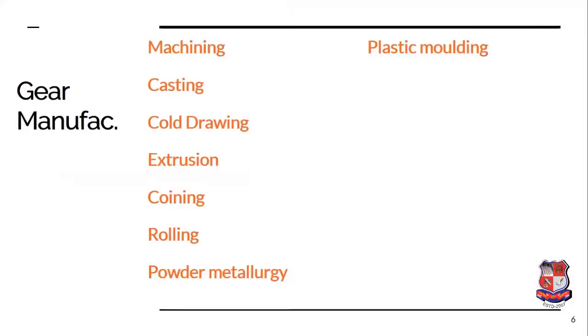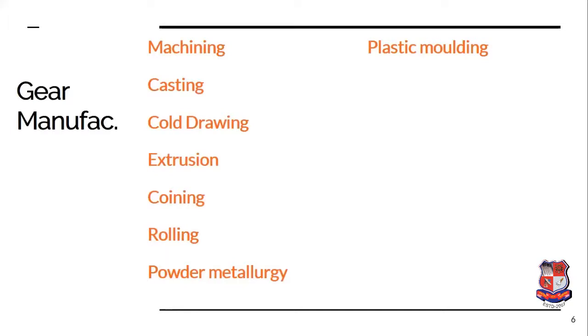So these are the different manufacturing processes with the help of which gears can be manufactured. We will be basically discussing machining in this lecture. Also, gears can be manufactured with the help of the casting operation, where the mold is prepared, molten metal is poured, and it gets solidified as per the shape of the mold, which will be in the form of a gear. Generally, a gear manufactured by casting is not so accurate and requires a finishing operation as well as a machining operation.